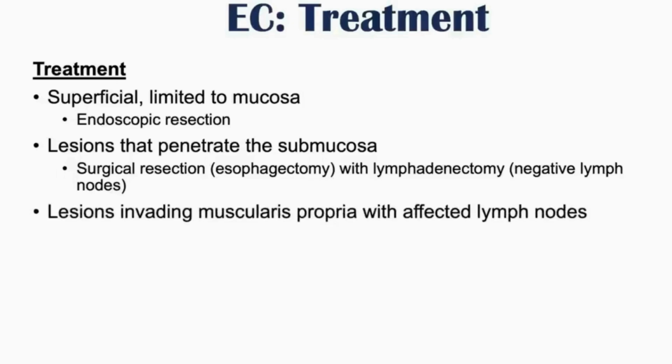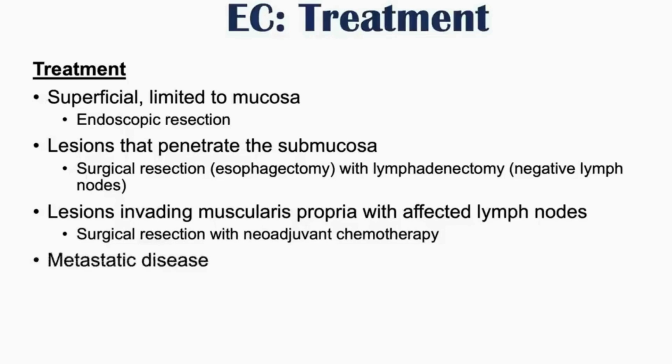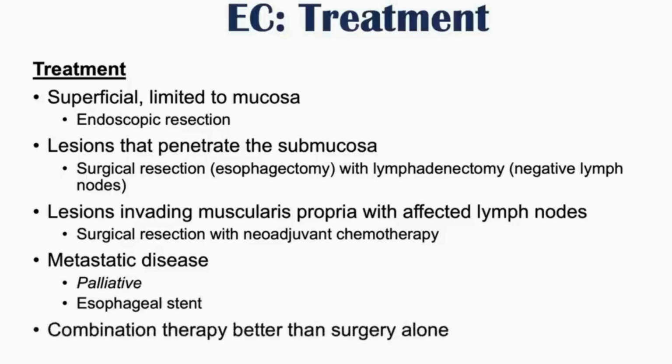And then if the lesion has invaded the muscularis propria with affected lymph nodes, oftentimes it's going to require surgical resection with neoadjuvant chemotherapy. And then if it's metastatic disease, so if it's spread out into other parts of the body, it's going to be palliative care. And some other methods of treating metastatic disease can be esophageal stent. There can be chemotherapy or radiation that can also be performed to help reduce some of the symptoms of the disease itself. And then what is noted is that combination therapy is better than surgery alone. So this is a quick overview of treatments of esophageal carcinoma.